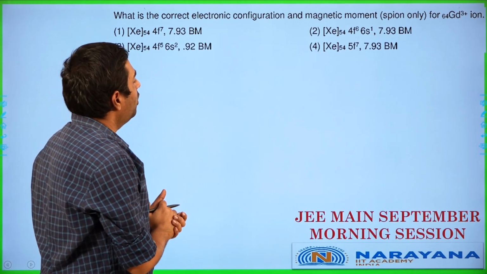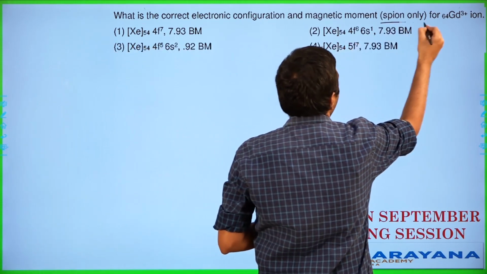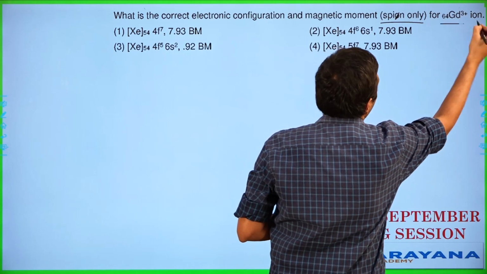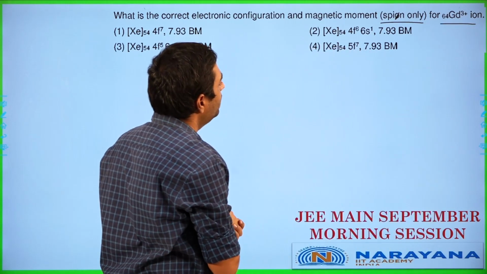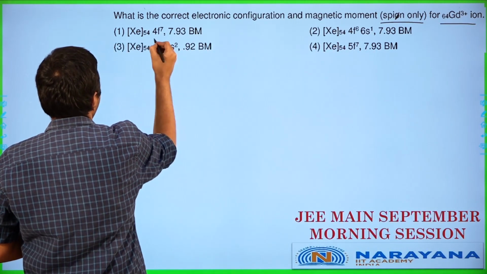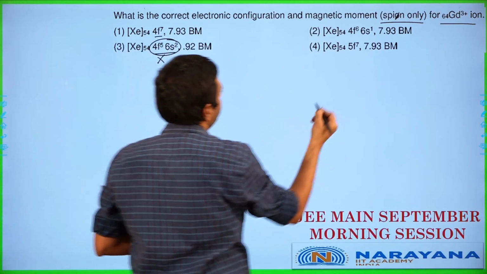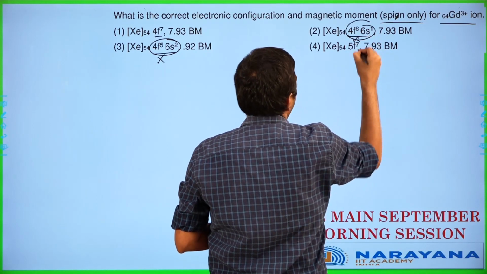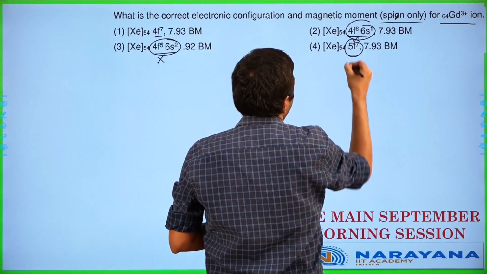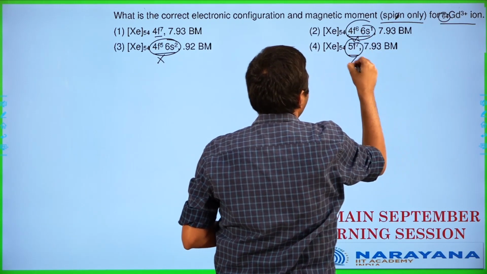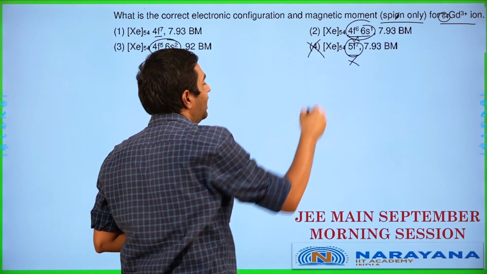What is the correct electronic configuration and spin-only magnetic moment of gadolinium 3+? Let's have a look now. Gadolinium 3+ is asked over here. So we have 4f7, 4f5, 6s2. This is not going to be possible. 4f6, 6s1, not possible. 5f7. Gadolinium is only 64. It is going to be not 5f at all. So this is completely wrong over here.